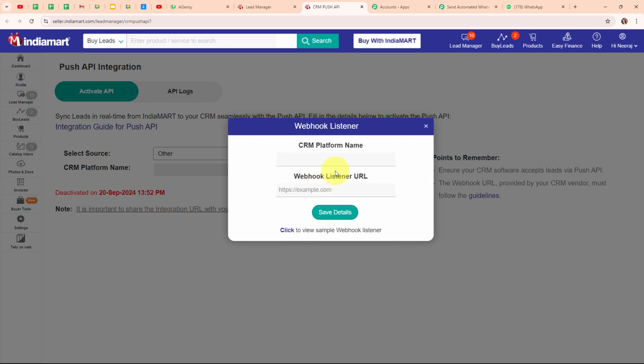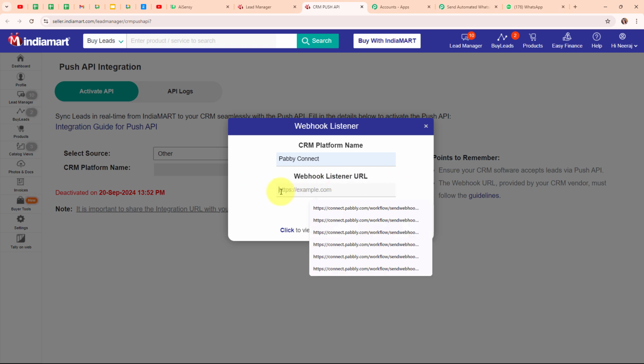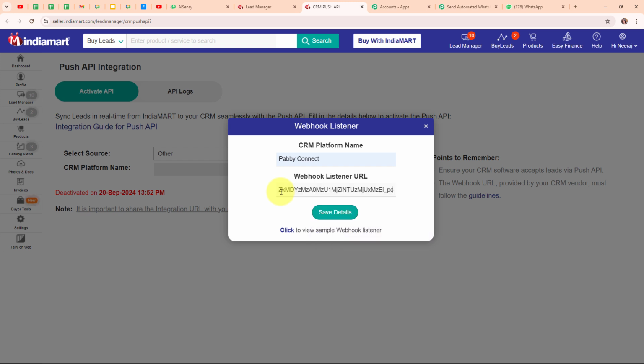And then it is asking me for a CRM platform name and the webhook listener URL. So here I'm going to enter my CRM platform name as Pabbly Connect. And for the webhook listener URL, I'm going to enter the webhook URL that I have received in my Pabbly workflow. So this is my webhook URL. And now after entering both the details, I'm going to click on save details.